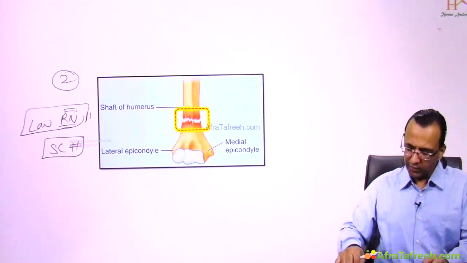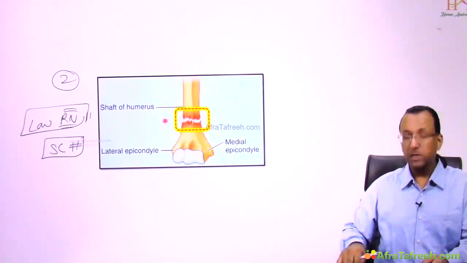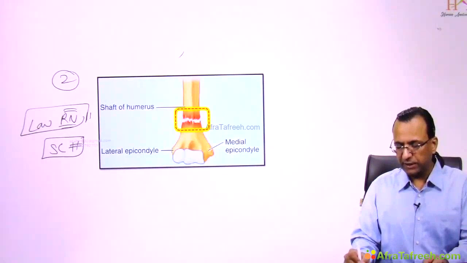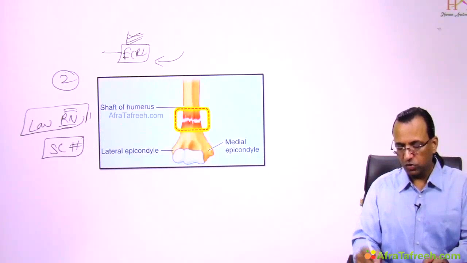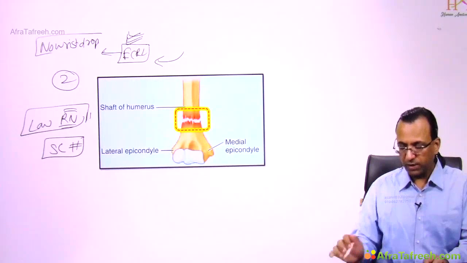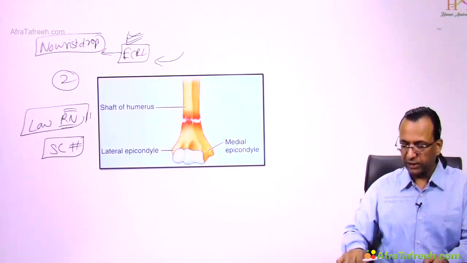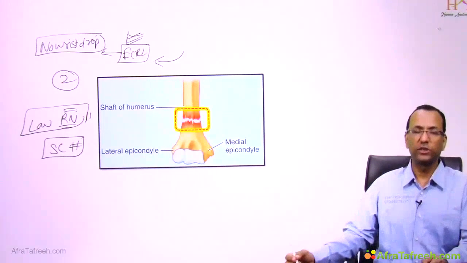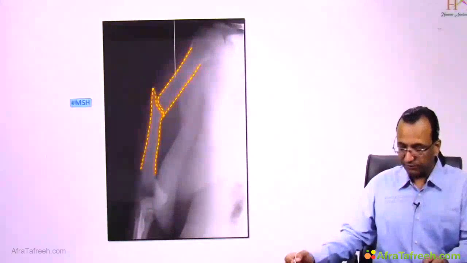See, when there is a low radial nerve injury, supracondylar fracture, the radial nerve is injured, but the ECRL was already supplied. So no wrist drop was there. When there is a supracondylar fracture, the ECRL is already supplied. So no wrist drop was there. This is a question. See, there is a question on mid-shaft fracture also.